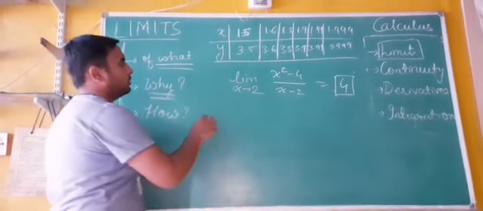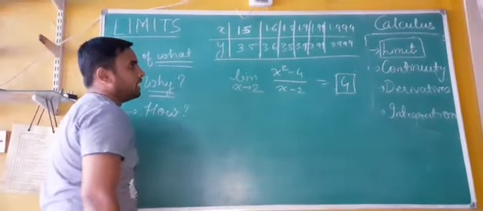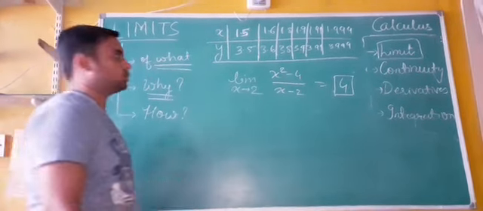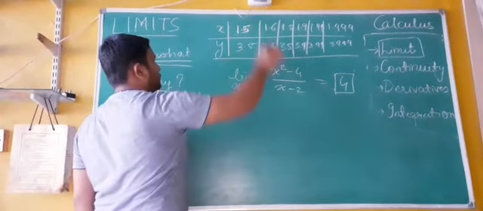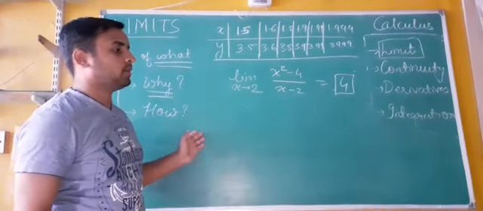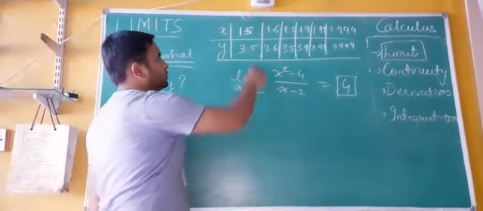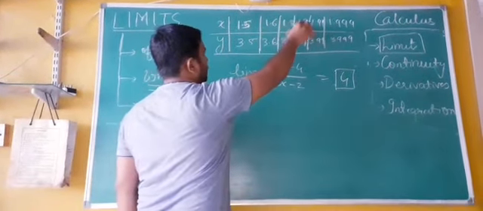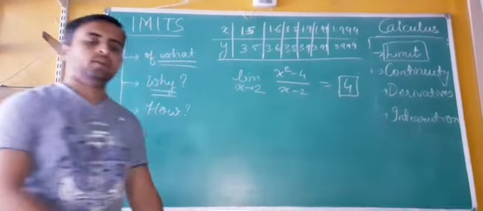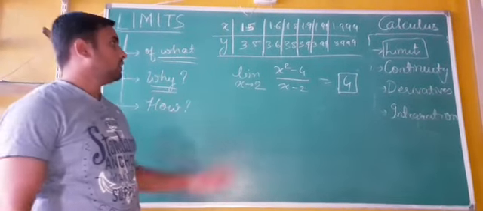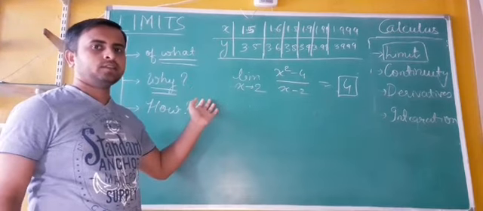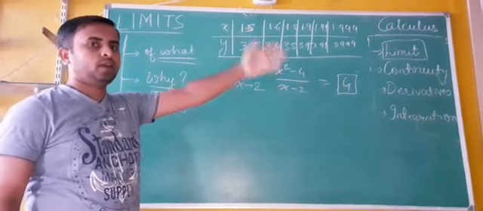Okay, so approaching towards 2 means I have considered values which are close to 2. My first value is 1.5, and from 1.5 I am approaching towards 2. So 1.5, then 1.6, 1.8, 1.9, 1.99, 1.999 and so on. So let's see what the different values of y are for the different values of x.